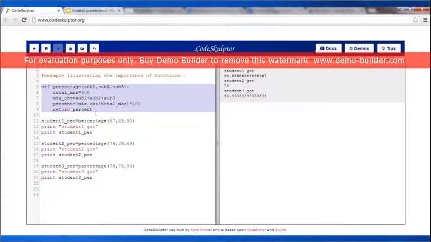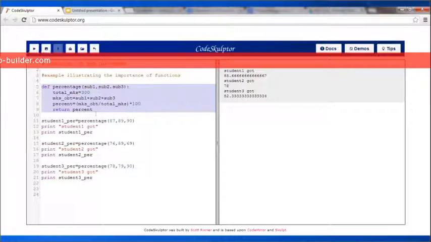So the first point that I had told when I told you the uses of functions was reusability of functions. That means I don't have to write that formula for percentage for each student again and again. You'll be seeing ahead that I'll be using this function again and again by just writing a single small line to calculate the percentage. I'm not going to write the entire formula again and again. So first I start with this function. How do you write it?